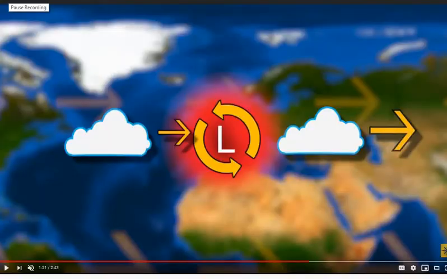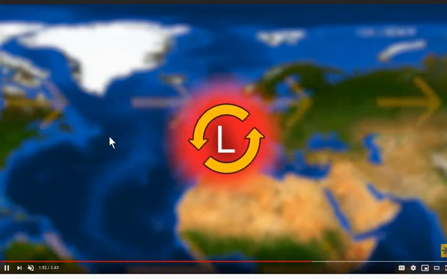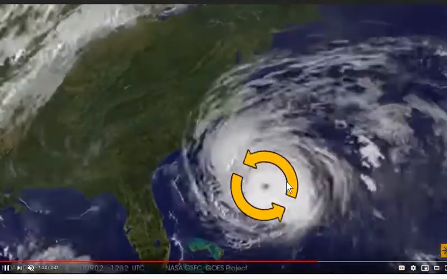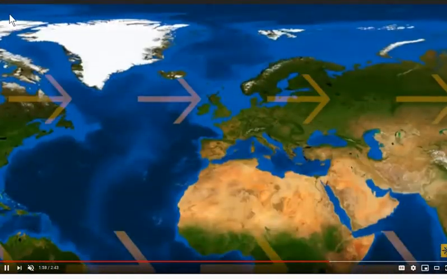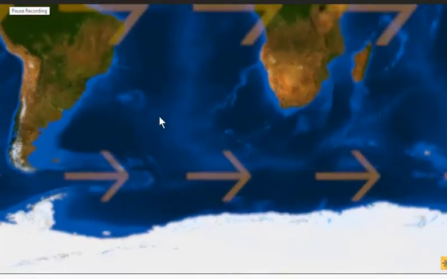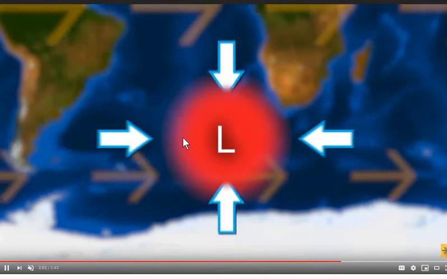Now, if you look at the cyclone of the northern hemisphere, check out its direction. It's moving in a counterclockwise, anti-clockwise direction. This is the pattern in the northern hemisphere. Now let's have a look at the pattern of the southern hemisphere.